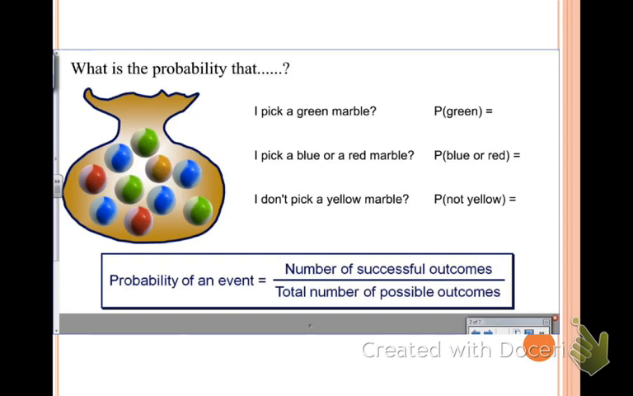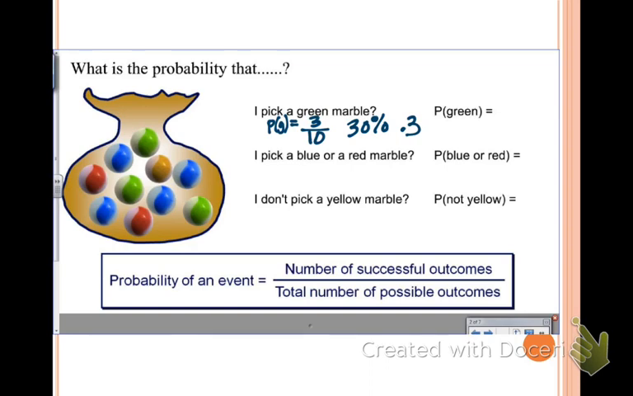So here are some examples real quick. You don't have to write any of these down, you just watch me. If you look at our marbles, it says, what's the probability that I pick a green marble? The probability of green is equal to 3 green ones over how many do we have total? 3, 6, 10. So the probability of getting green is 3 over 10, or you could say it's 30%, or it's 0.3. Any of those 3 answers is completely okay. What about this one? It says I pick a blue or a red. Well, that means I could pick either blue or red.